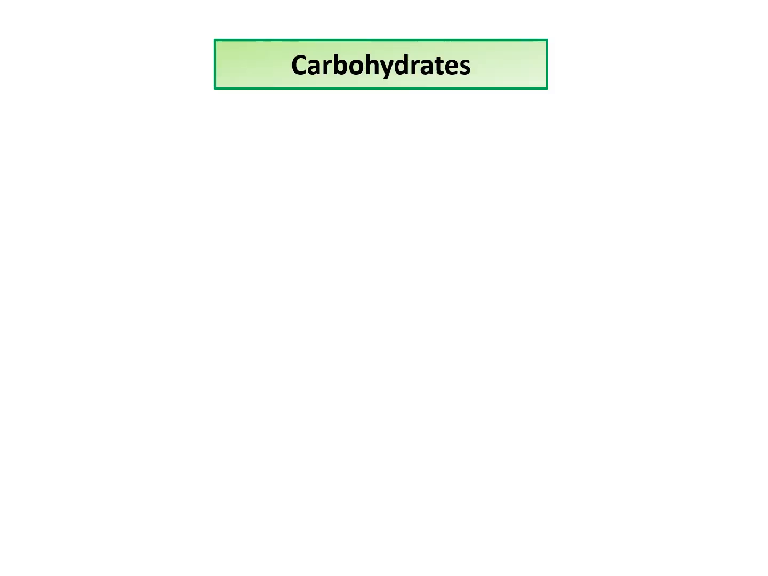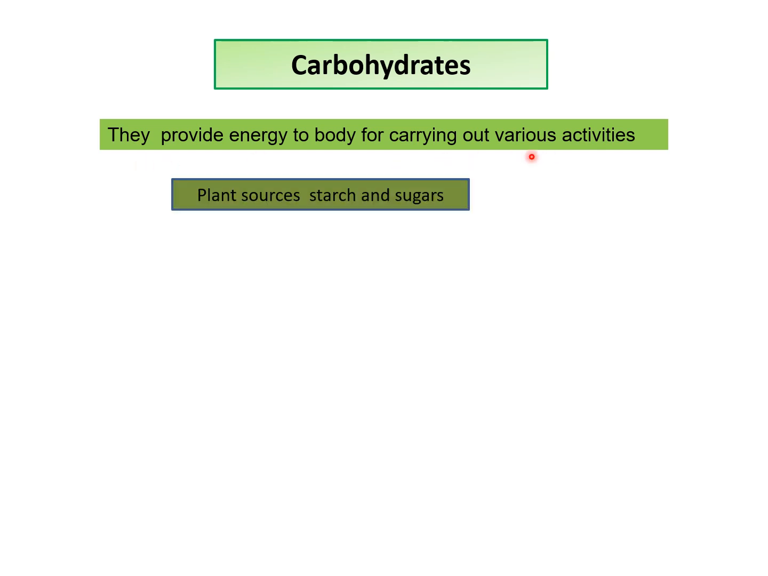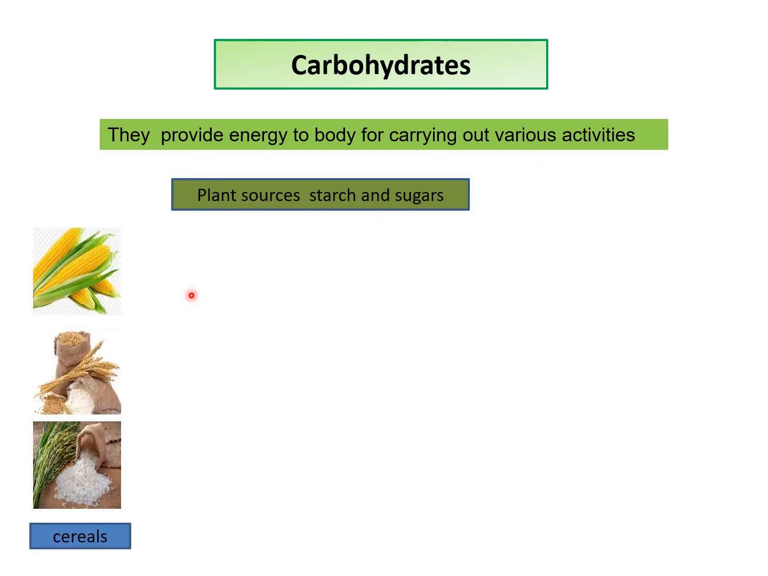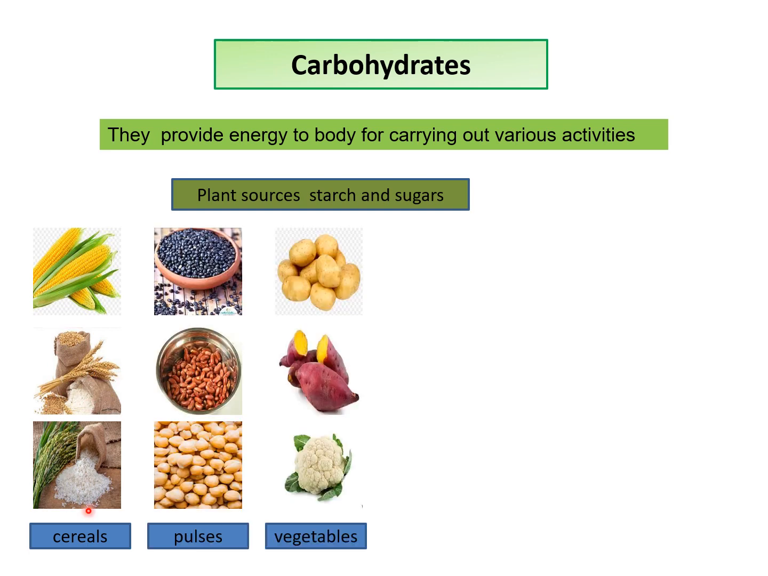So students, let's talk about the carbohydrates first. Carbohydrates are the main energy providing foods. They provide energy for carrying out various activities. We get carbohydrates mainly in the form of starch and sugars. We get starch from cereals like maize, wheat and rice, and also from various pulses and vegetables like potato, sweet potato and cauliflower also.